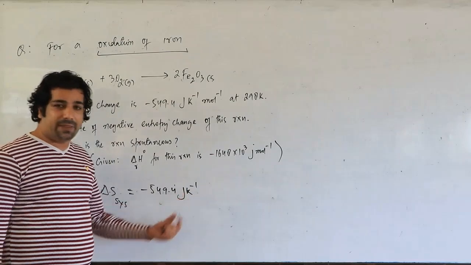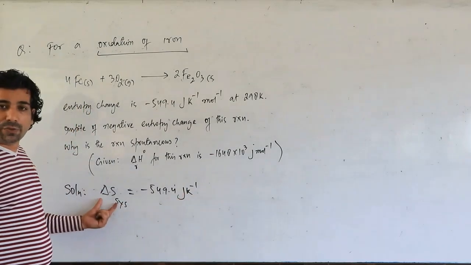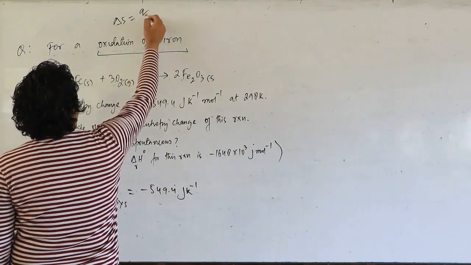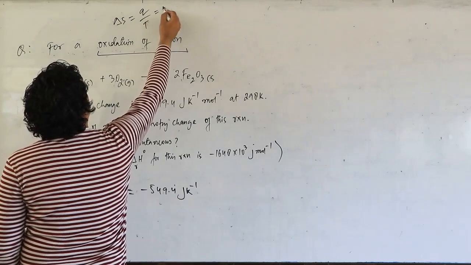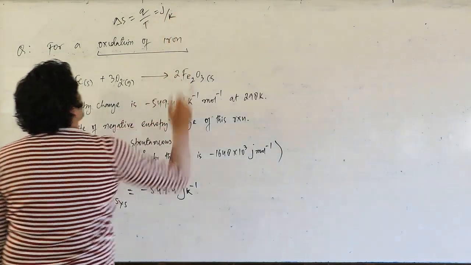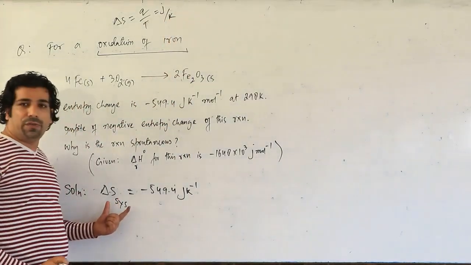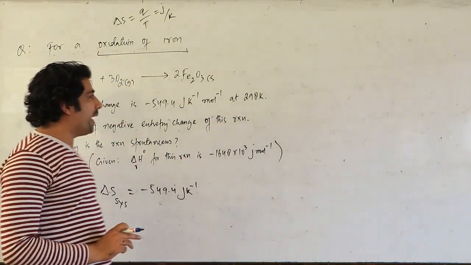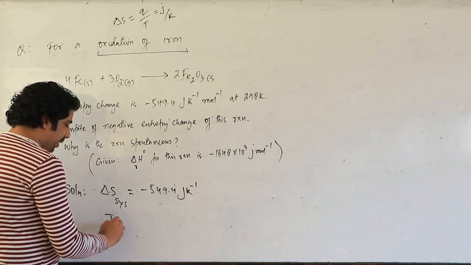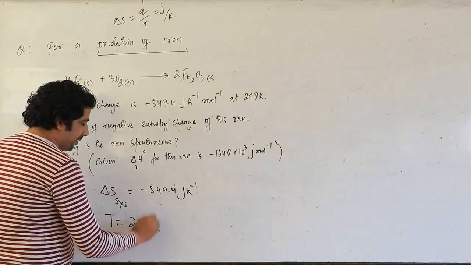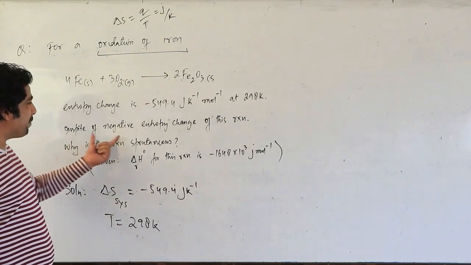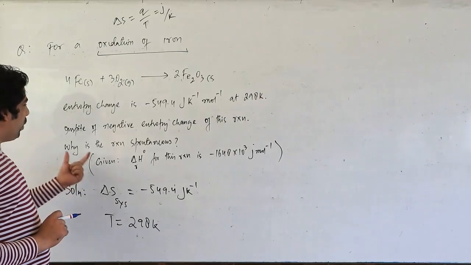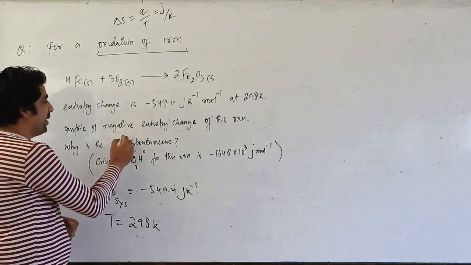So joule per Kelvin is the unit of entropy change. Because we have already done this, entropy change is equal to Q upon T. Heat is measured in joules and temperature in Kelvin. So joule per Kelvin is the unit of entropy change. Simultaneously, at what temperature are you carrying out the process? The temperature given to us is 298 Kelvin. In spite of the negative entropy change of this reaction, why is the reaction spontaneous?